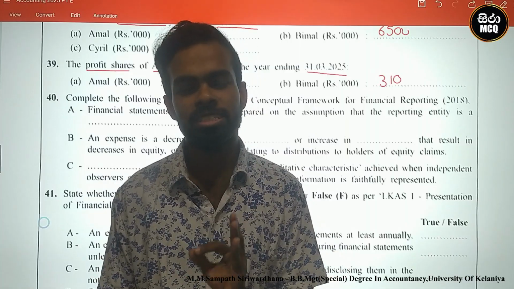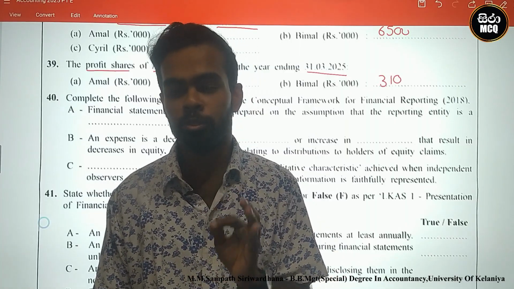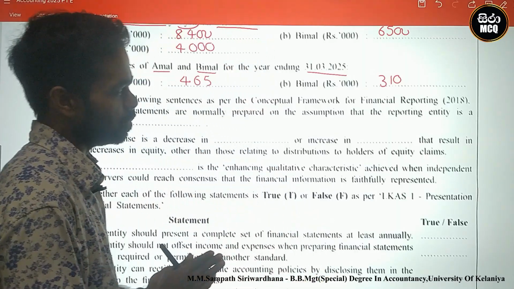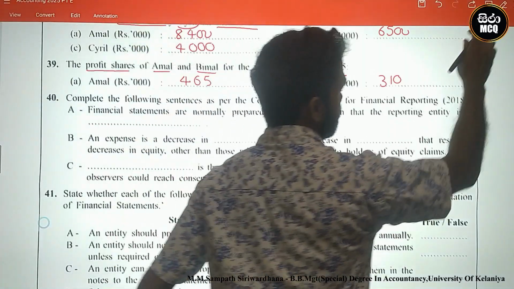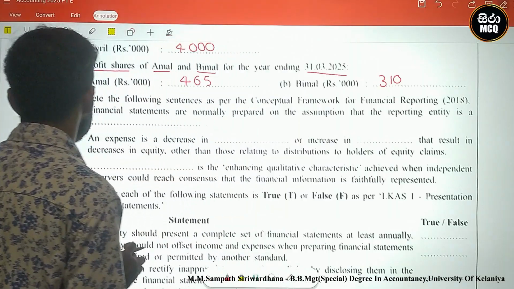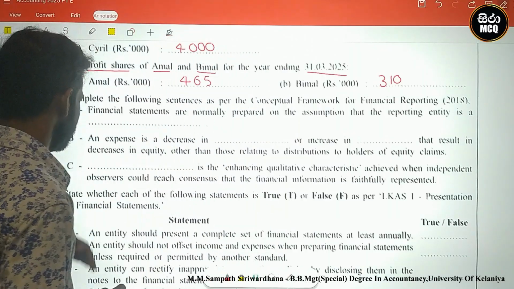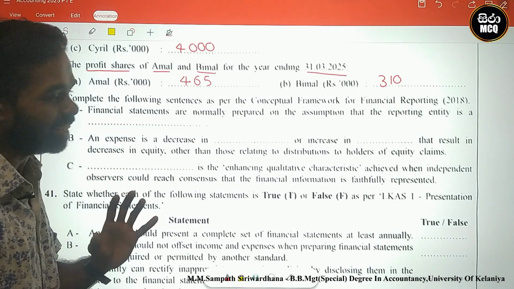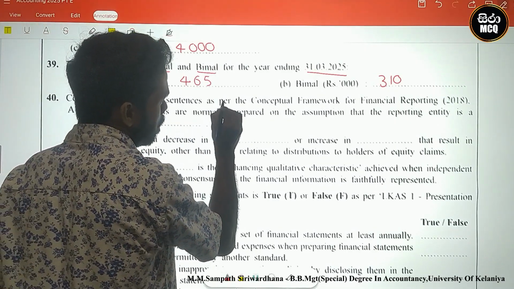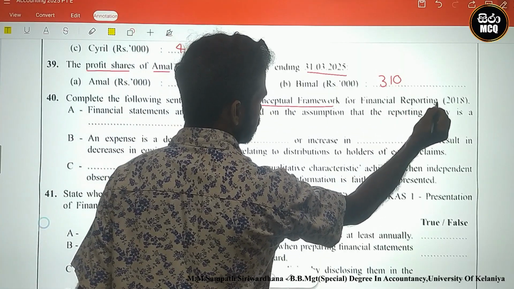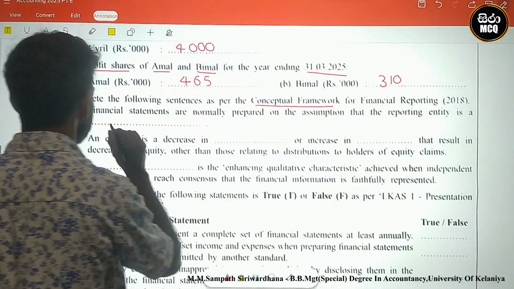Today we discuss the Advanced Level A-Level Accounting Paper 2025, question number 40. This is related to the theory part. Look here, what is the requirement? Complete the following sentences. There are 3 sentences there, as per the Conceptual Framework for Financial Reporting 2018.